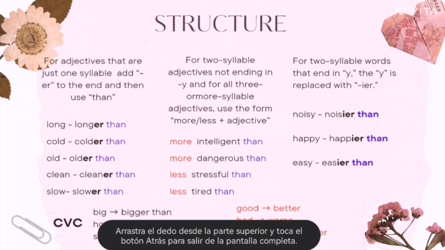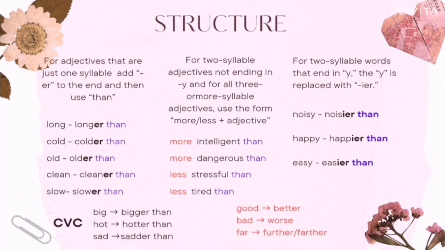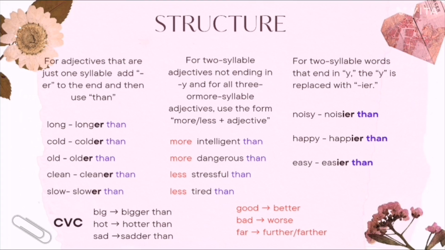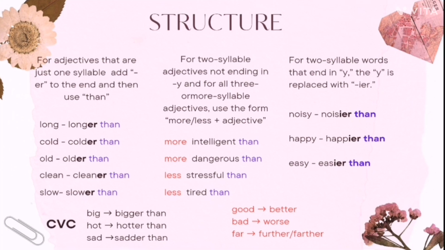Another structure: for two syllable adjectives not ending in y, and for all adjectives of three or more syllables, use the form more or less plus adjective. For example, more intelligent than, more dangerous than, less stressful than, less tired than. There is another rule.